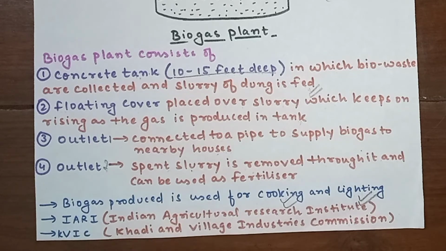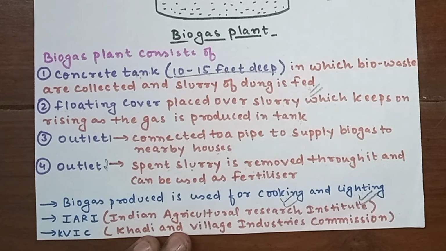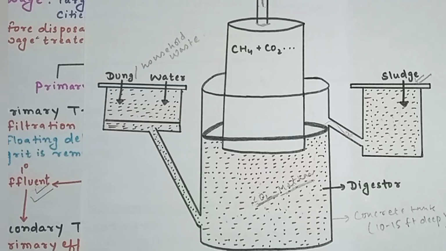There are two institutions which are responsible for developing this biogas technology in our country. They are IARI, the Indian Agricultural Research Institute, and KVIC, the Khadi and Village Industries Commission. These two institutions have led to the development of this biogas plant. Today we are done with the two topics, microbes in sewage treatment and microbes in biogas production.